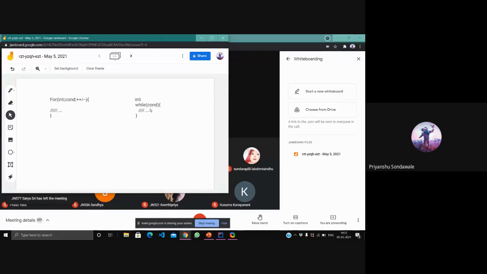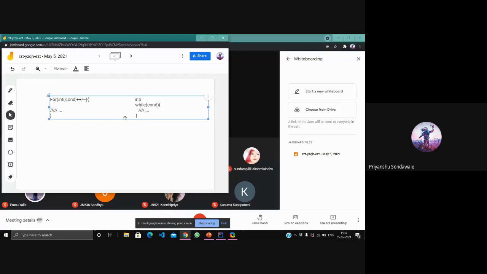Whatever iteration statements have the condition at the entrance are known as entry level loops. Entry level loops.